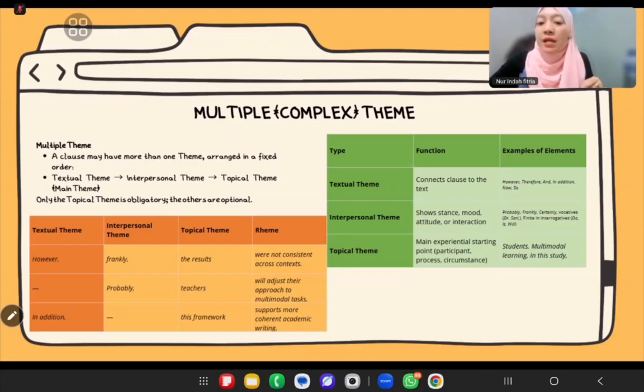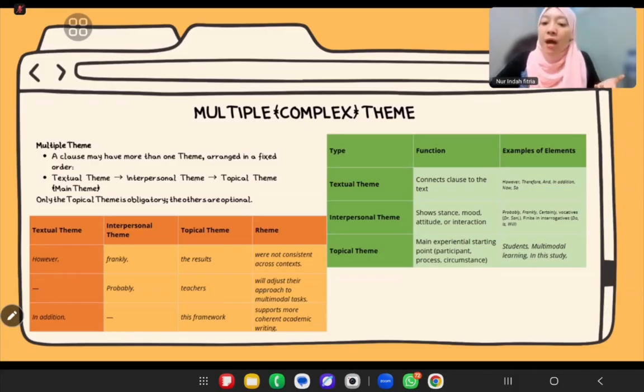So the structure becomes: however, the textual; frankly, the interpersonal; and the result is the topical. After that, we relate this statement to previous information. We add stance, then we state the main point. Okay, so let's move to the second row.